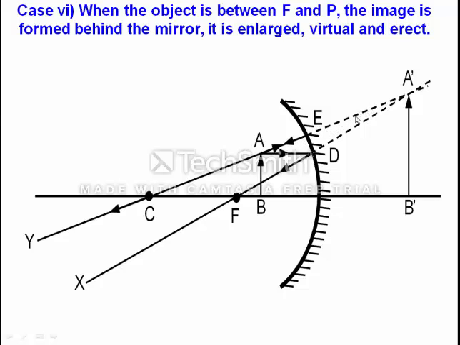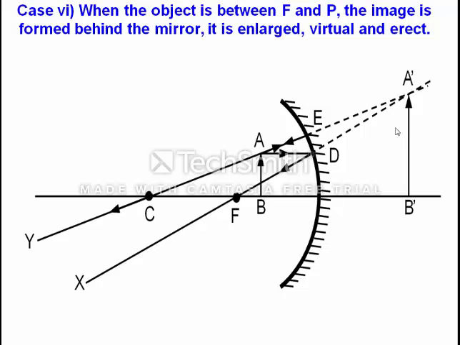When the two rays are proceeded backward, they seem to meet at a point, and that point is the formation of the image. Here the important thing is that in reality the reflected rays are not meeting, but it seems that the two reflected rays meet at a point.